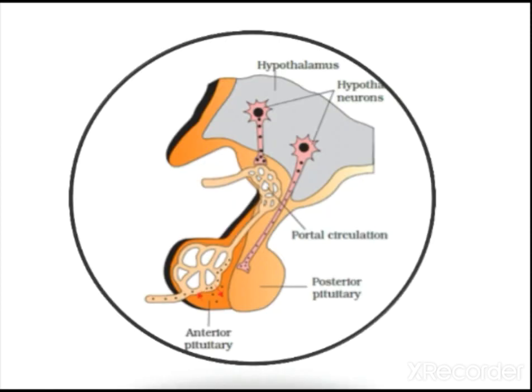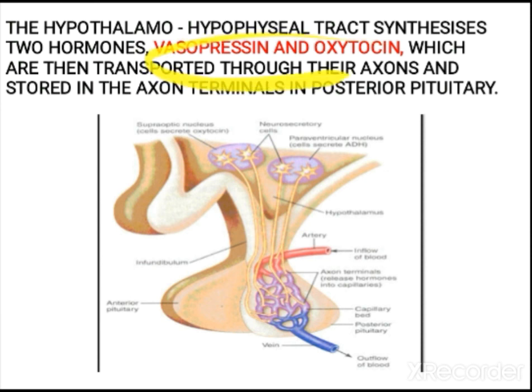Here you see the hypothalamus. One set of hormones is produced and through the bloodstream reaches the anterior pituitary. The other set of hormones reaches the posterior pituitary directly by means of axons. That's why vasopressin and oxytocin are called neurohormones.